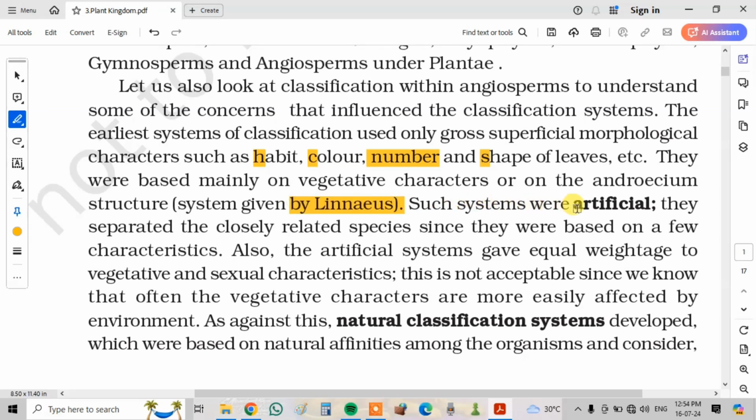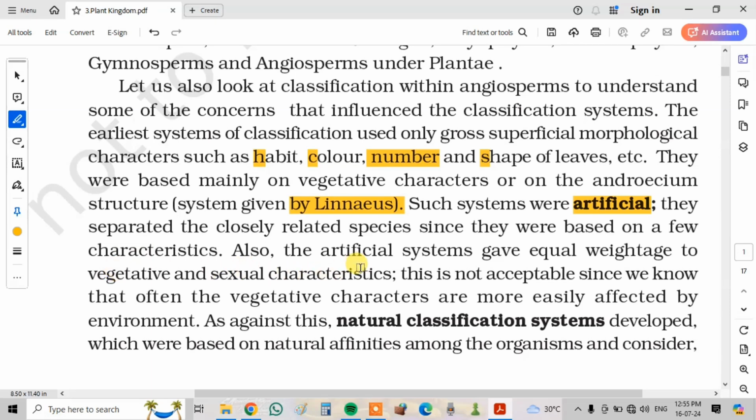Such systems were artificial. They separated closely related species since they were based on a few characteristics. Also, the artificial system gave equal weightage to the vegetative and sexual characteristics.